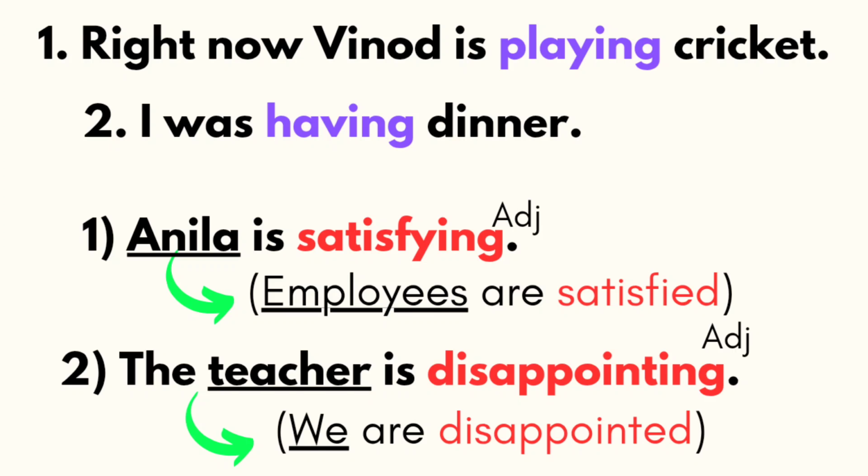I hope this is clear. Remember, ed adjectives receive emotions or feelings. Ing adjectives create or generate emotions or feelings to people and animals. Right? I hope this is clear, right?